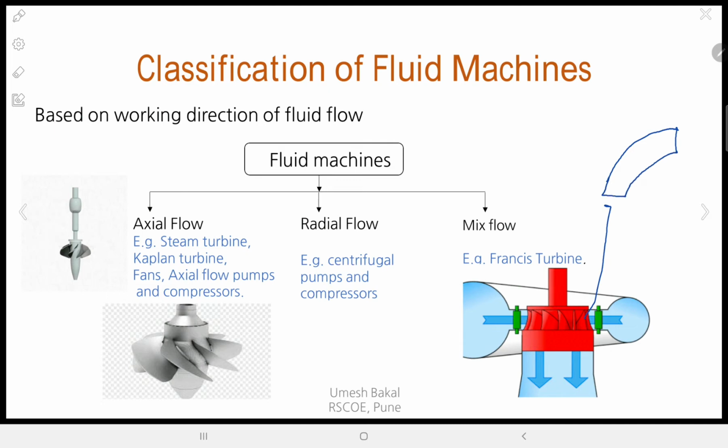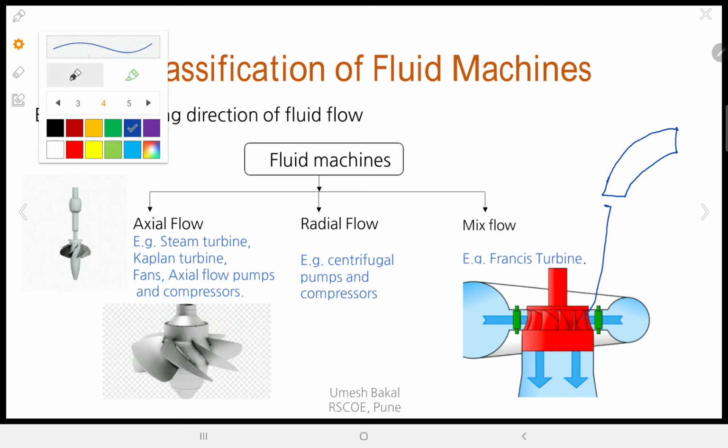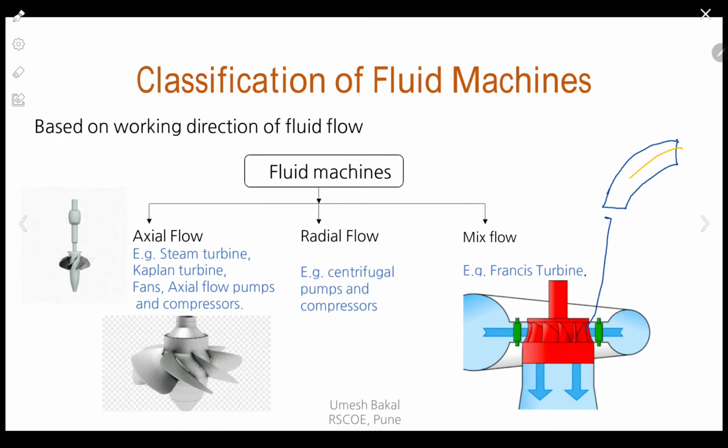And over this blade, a fluid flow will happen. Let me change the pen. Say this is the fluid flow, this is how the fluid will flow. Initially its direction was this, and then it becomes this. So if this is the axis of the shaft, I can say the flow is happening along the radial as well as along the axial directions. That's why they are called mixed flow type turbines.